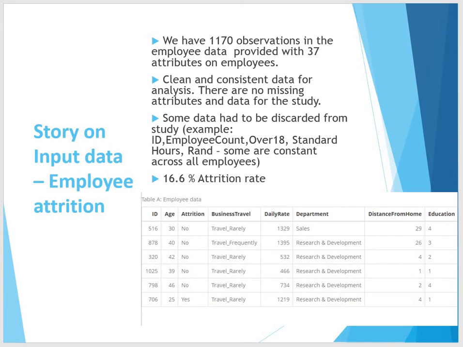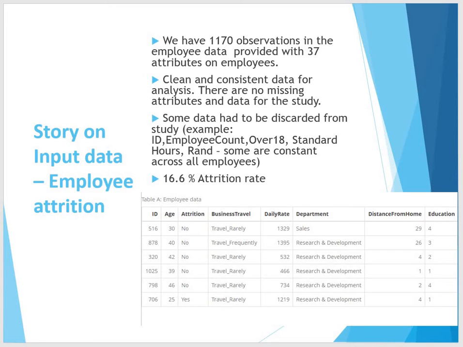We have been provided with a great set of data. We have 1,170 observations in the employee data, with 37 attributes on employees. Clean and consistent data for analysis was provided. There are no missing attributes in the data for the study. Some data had to be discarded for the study though. ID, employee count, over 18, standard hours, and rank are some of the columns that we need to remove from the data set.